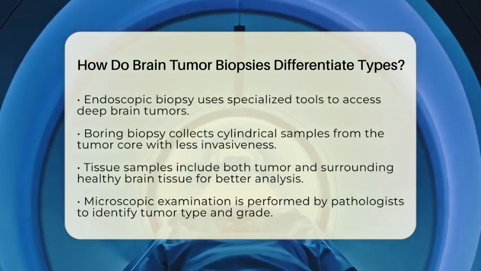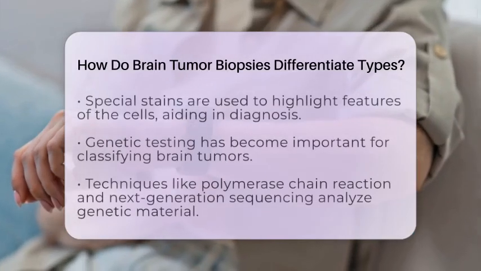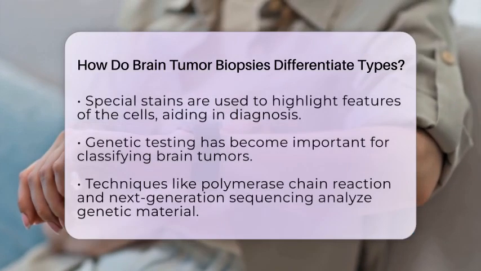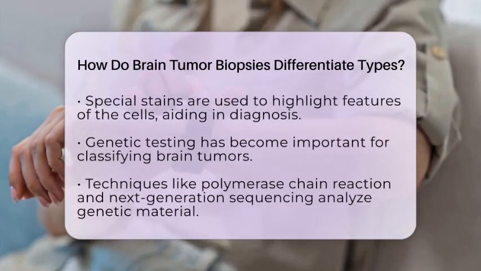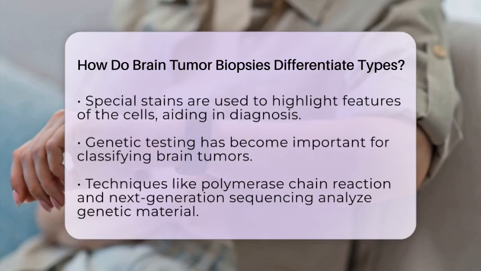For instance, a specific protein called glial fibrillary acidic protein can indicate the presence of glial tumors, such as gliomas. The pathologist examines the shape, density, and activity of the cells to determine how aggressive the tumor is.